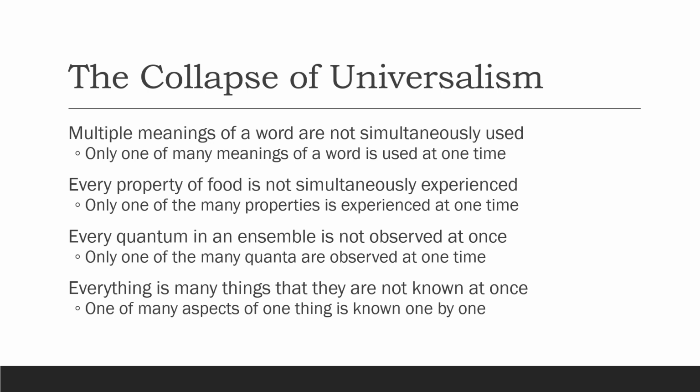This principle of one-by-one discovery of truth is seen in language, in the experience of food, in set theory, in Gödel's incompleteness, and so on. The observer's consciousness is moving from one truth to another, but because Western thinking removed the observer's consciousness from knowledge, it tried to create truth without a choice and called it universalism. That truth devoid of choice doesn't exist. Any attempt to create a truth devoid of choice always results in paradoxes and contradictions.